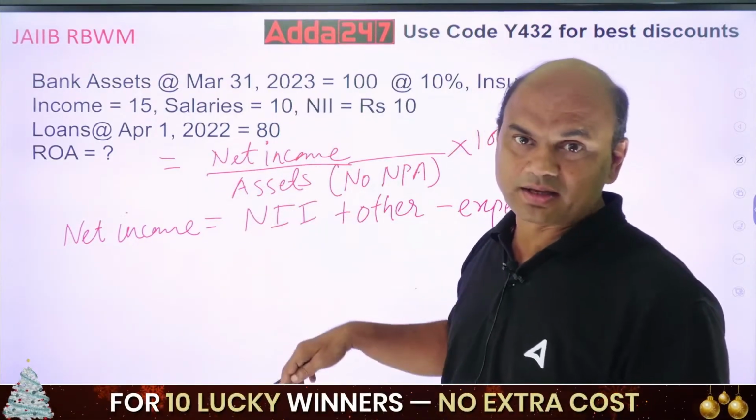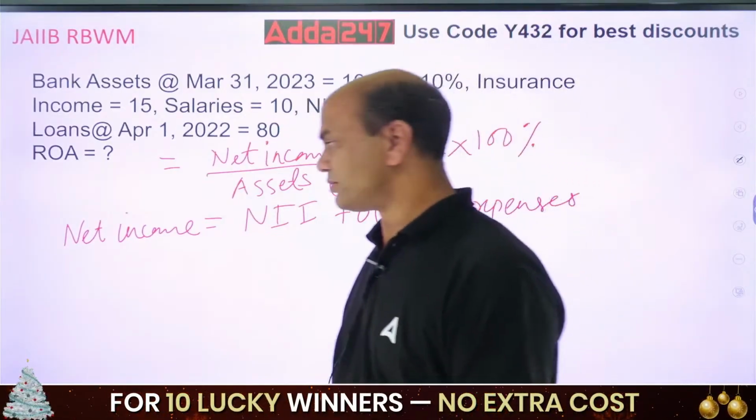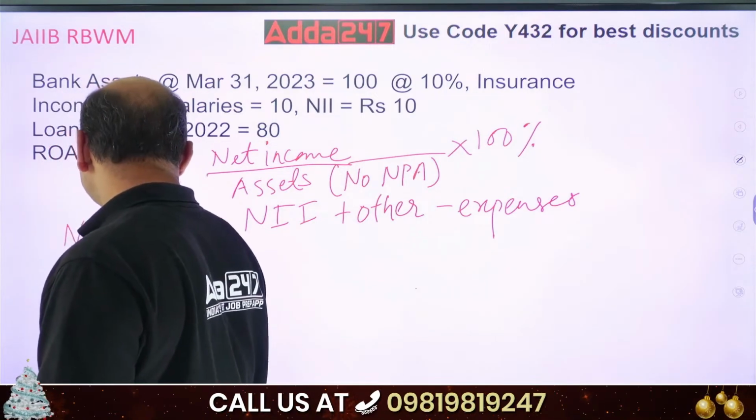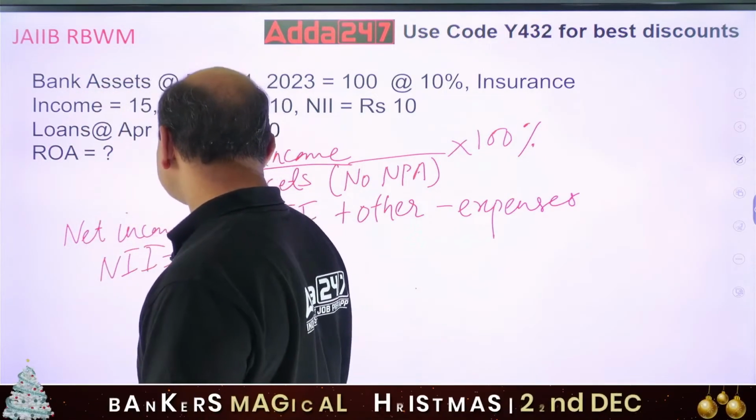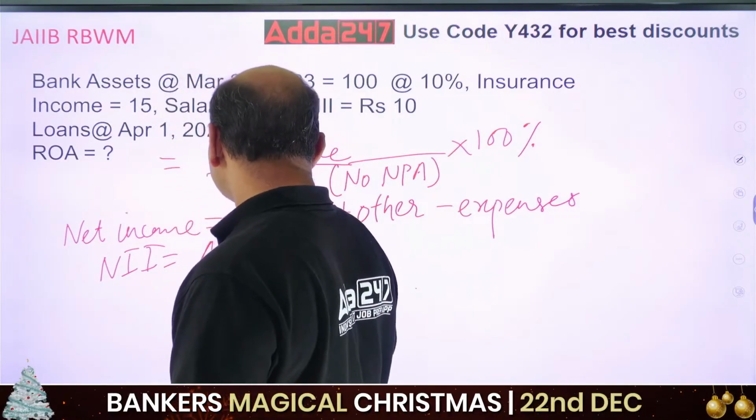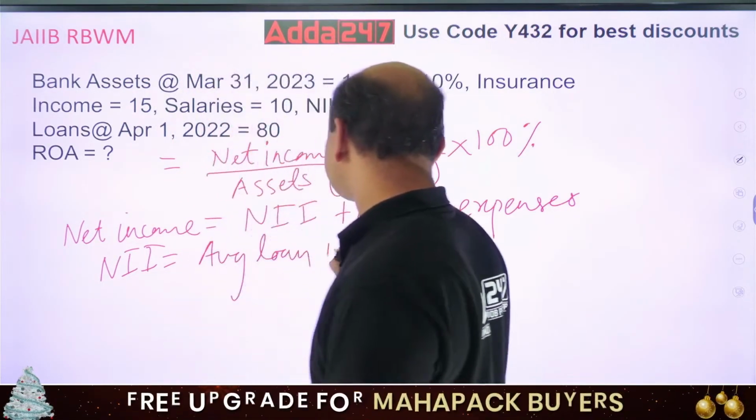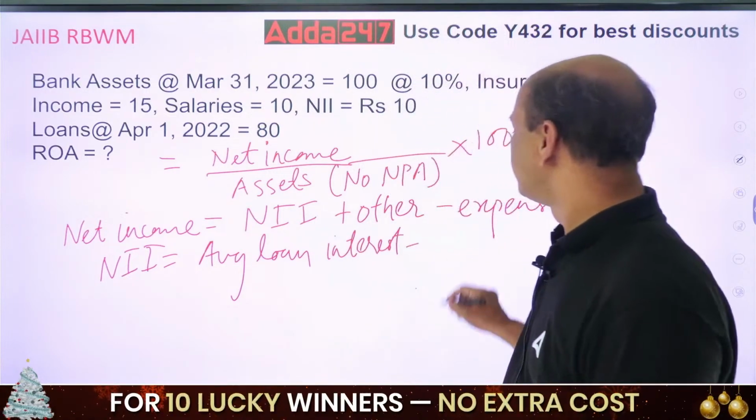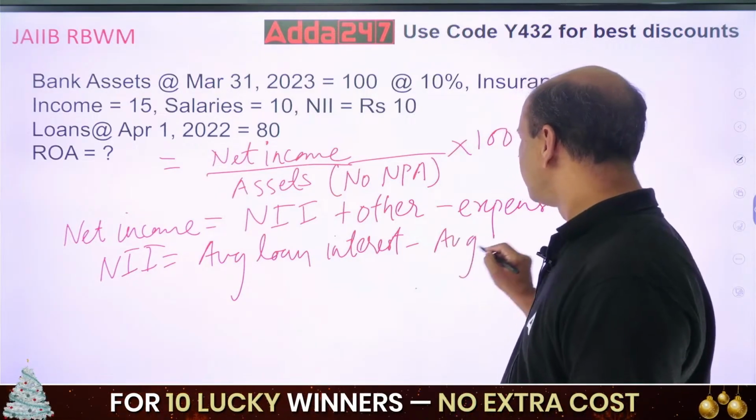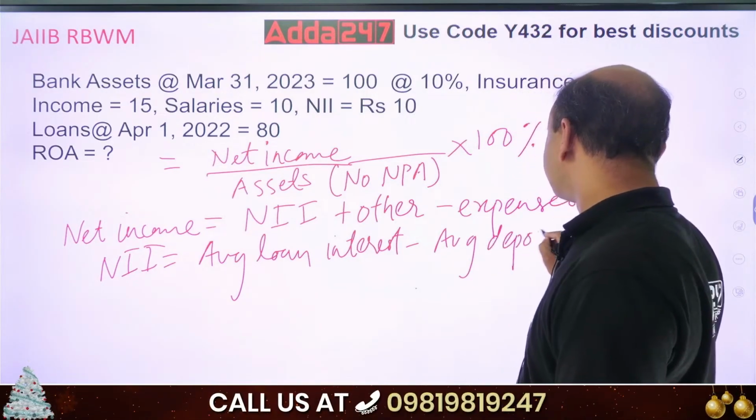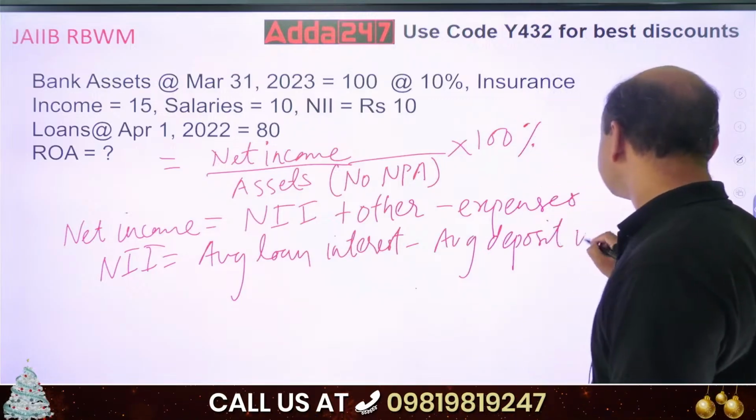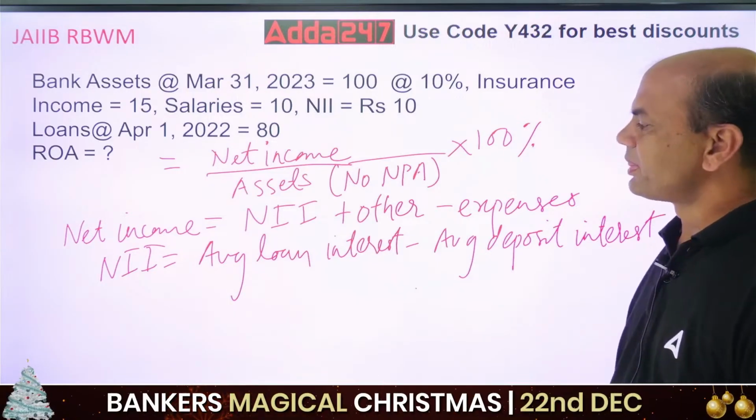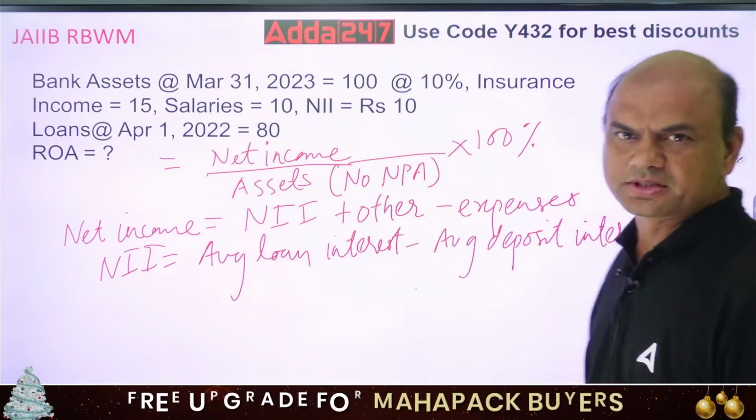Now what is NII? NII means net interest income. What do you mean by this? It means average loan interest minus average deposit interest. That is the basic meaning of NII. Average loan interest minus average deposit interest.